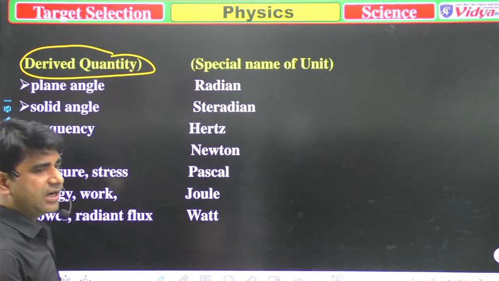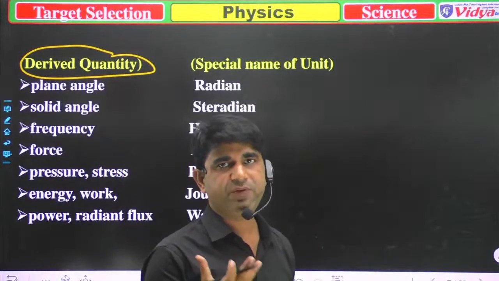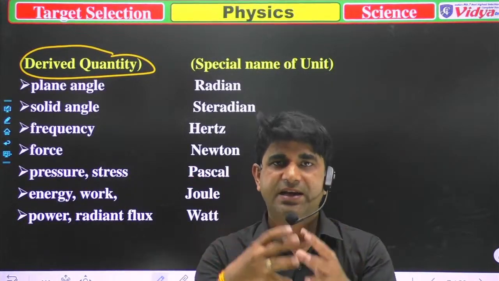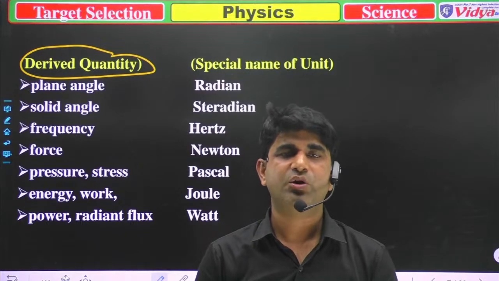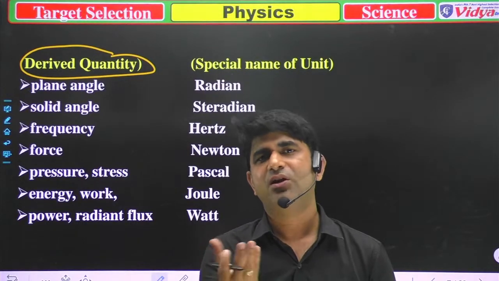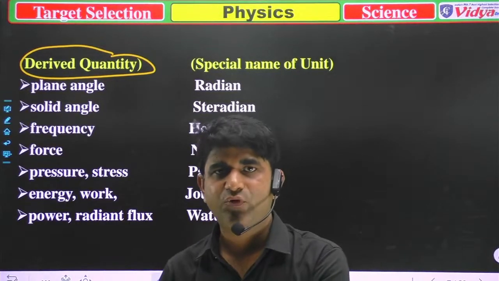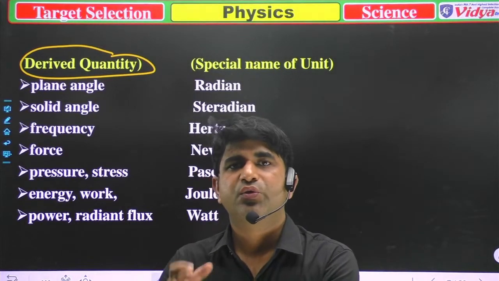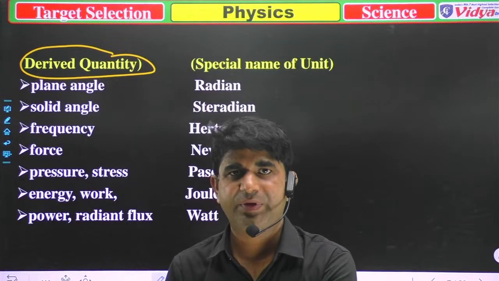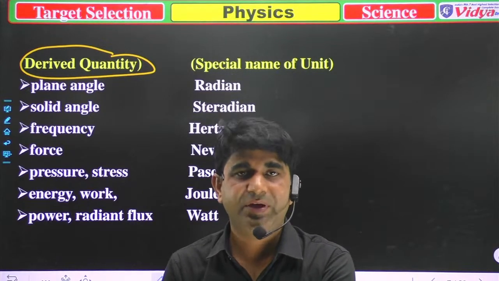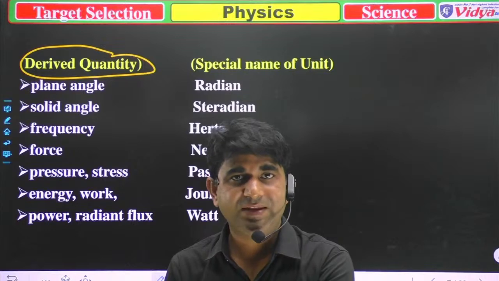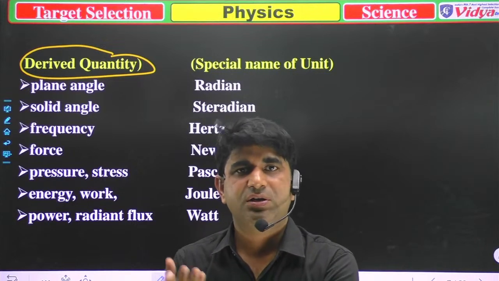Derived quantities are those quantities which have been derived from the physical quantities, or you can say from the fundamental quantities or basic quantities. Again I'm saying, derived quantities are those quantities which have been made or prepared with the help of the fundamental 7 quantities.